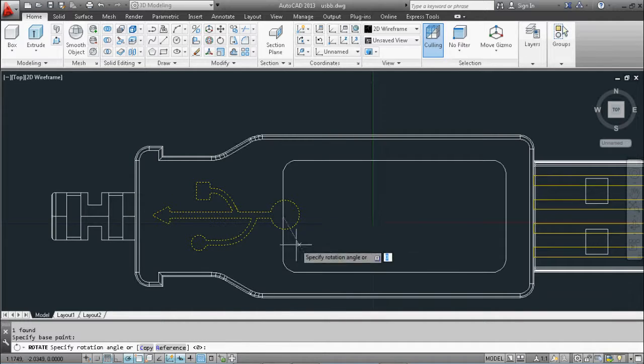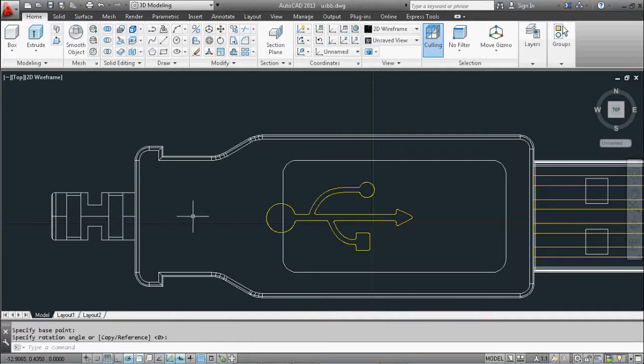Place it on the top middle of our USB. But really, you don't have to be precise on this.